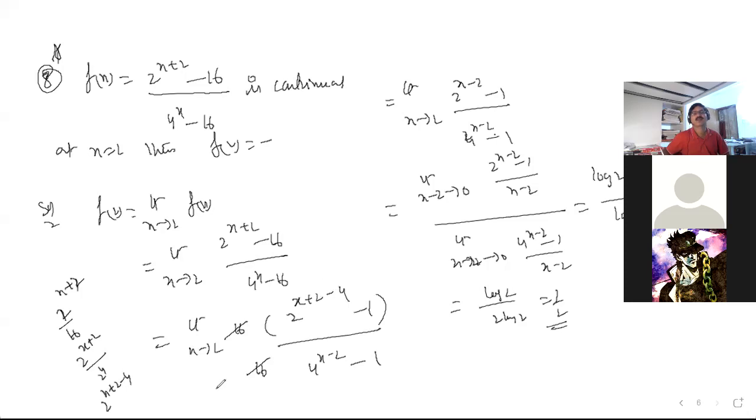And here 4 to the power of x divided by 4 square, meaning 4 to the power of x into 4 to the power of minus 2. 4 to the power of x minus 2 you can write now. That same thing I wrote here. And the formula I have: limit x tends to 0, a to the power of x minus 1 by x is equal to log a.